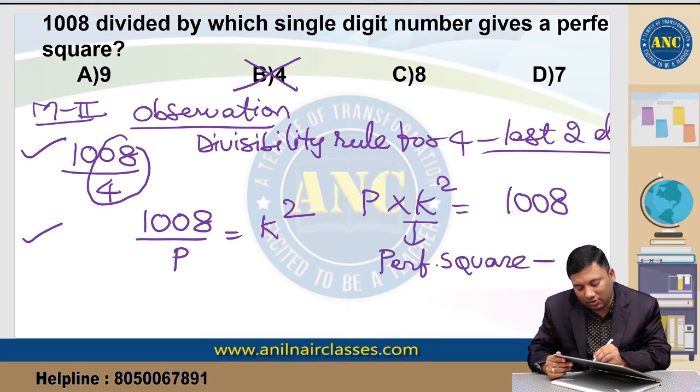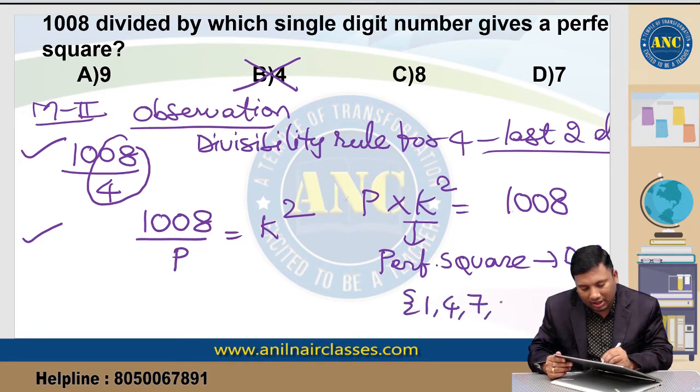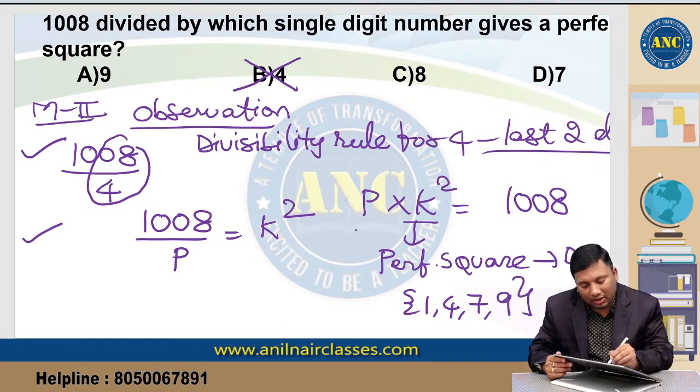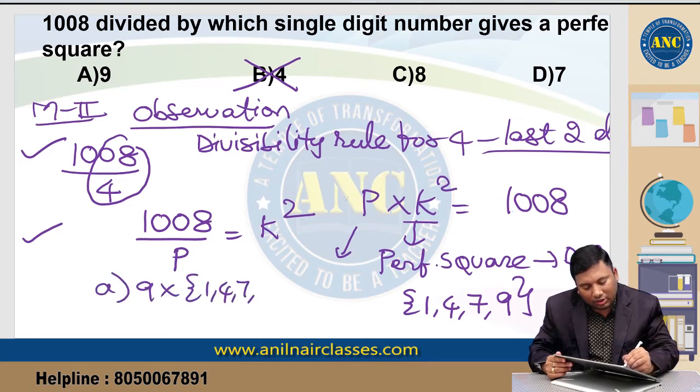Every perfect square will have digital sum 1, 4, 7 or 9. Now if you see here, P, first option 9. 9 into 1, 4, 7, 9 may be possible.